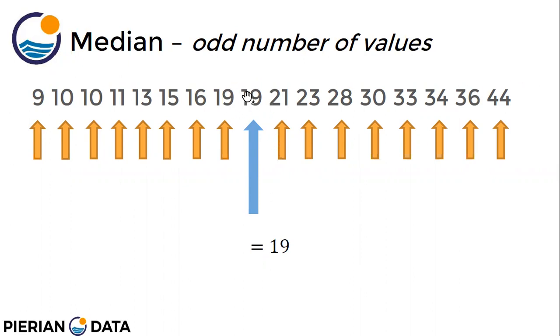Okay, so median means half of the values lie below 19 and half of the values lie above 19. So if you were to say that, half of the class scored more than 19 and half of the class scored less than 19. Okay, this is the median value.